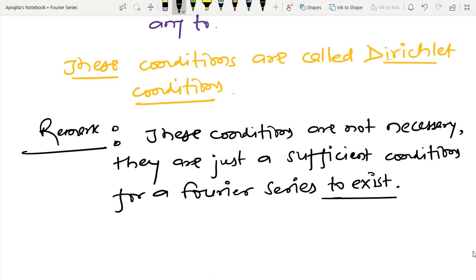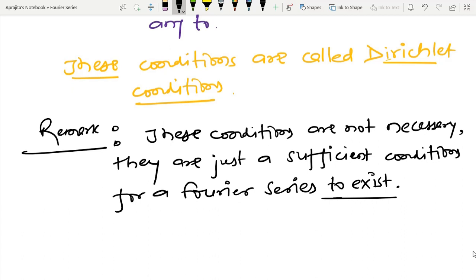Now, after expressing any periodic function in terms of the trigonometric Fourier series, one job is still not over, that is the calculation of the coefficients.